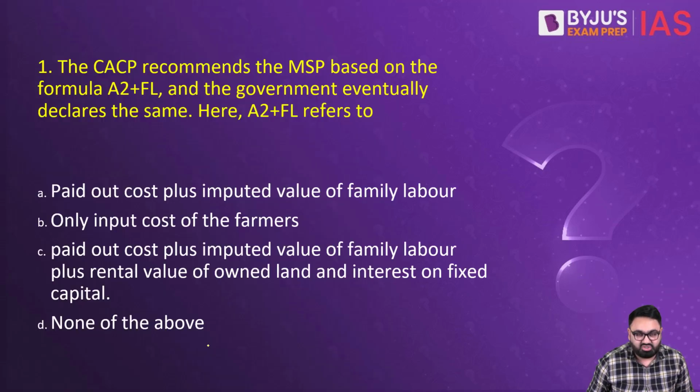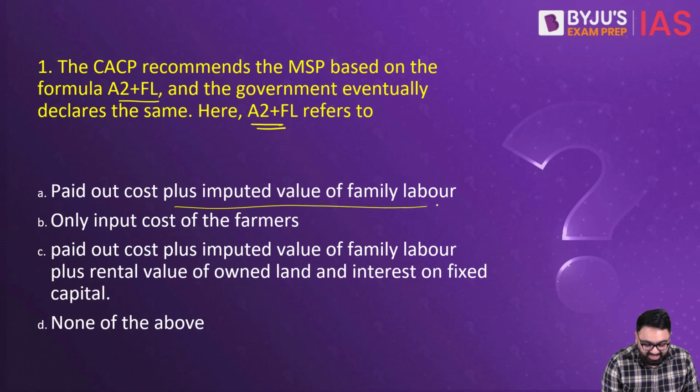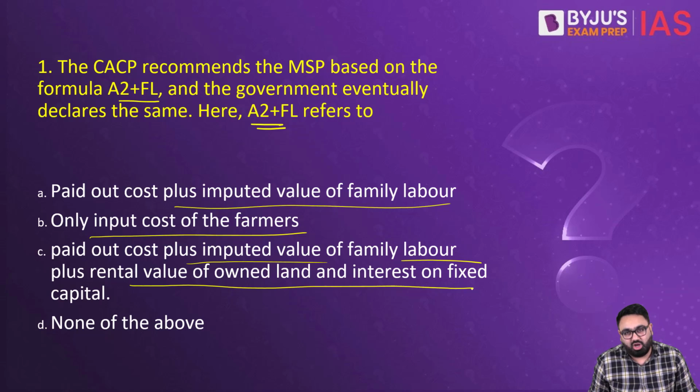Now let's begin with the first question. The CACP recommends the MSP based on the formula A2 plus FL and the government eventually declares the same. Here A2 plus FL refers to what? First, paid out cost plus the inputted value of family labor. Second, only input cost of the farmers. Third, paid out cost plus inputted family labor and the rental value of the owned land and the interest on the fixed capital. Fourth, none of the above.